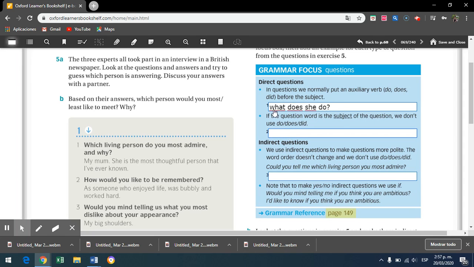But there is another way to have direct questions, if the question word is the subject of the question. We don't use do, does, or did. For example, I don't remember in a class I told you, who wrote this book? That's a good question. I don't know. It's by Oxford, but I don't know who wrote this book.